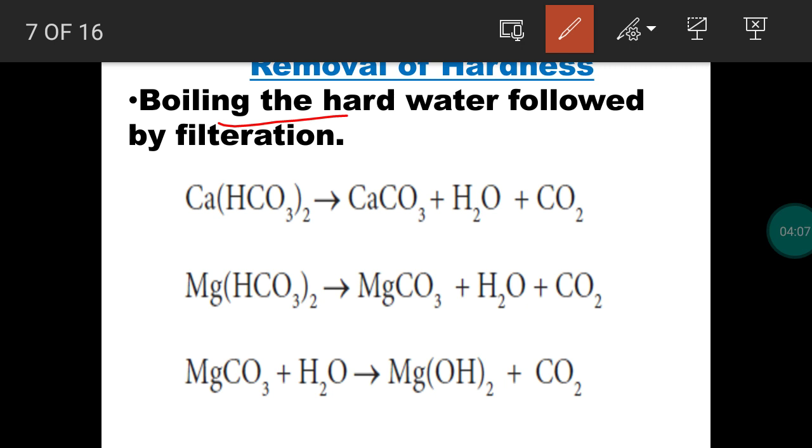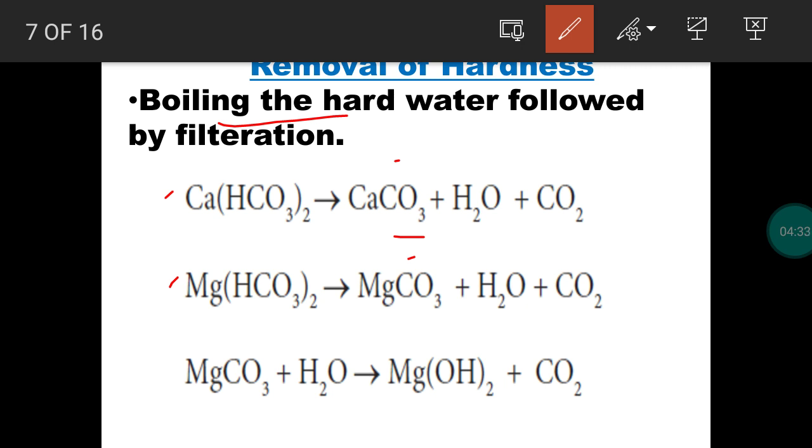This is a simple method. When we boil the hard water, the soluble bicarbonate salts, calcium bicarbonate and magnesium bicarbonate, will be converted into insoluble carbonates. What is the ion for bicarbonate? HCO3 minus, the bicarbonate ion. When we heat it, it becomes the carbonate anion, CO3 2 minus.